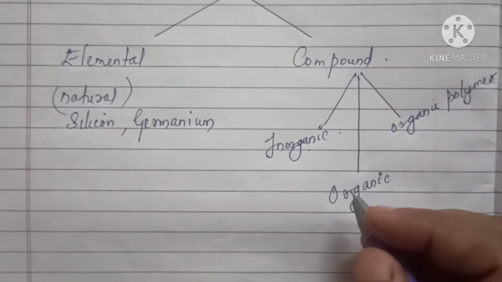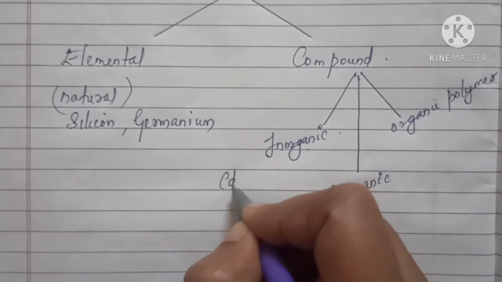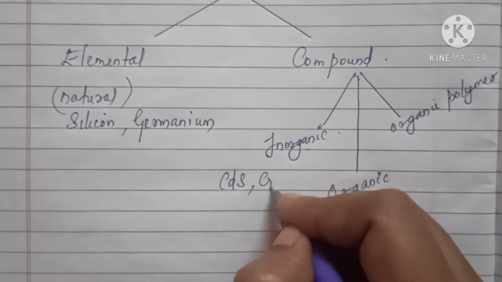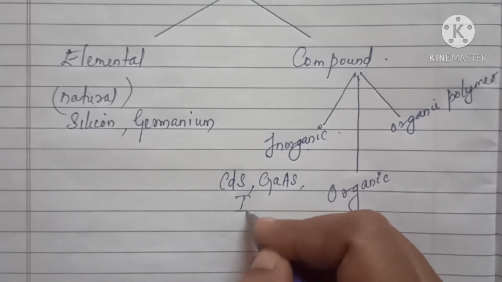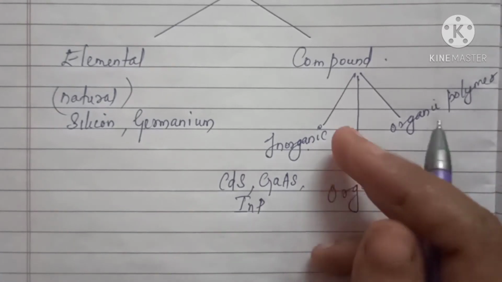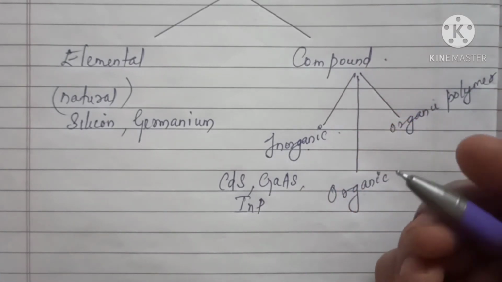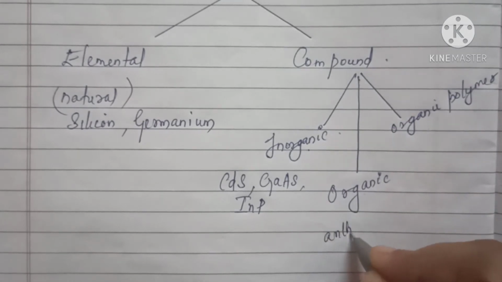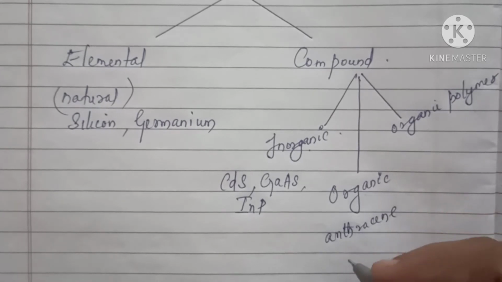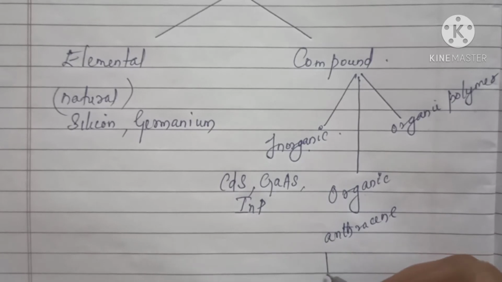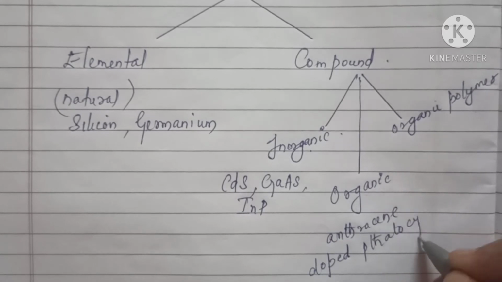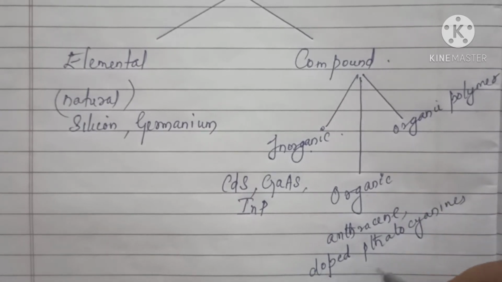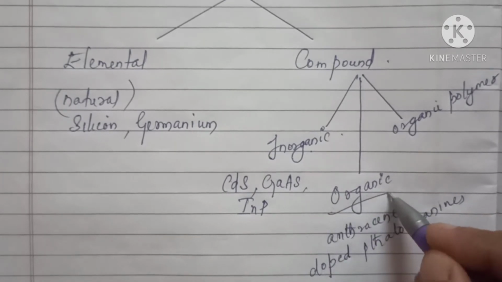First of all, for inorganic semiconductors you can write CdS, then gallium arsenide, then indium phosphide, etc. Now for organic, you may have heard this word anthracene in chemistry, then doped phthalocyanines.